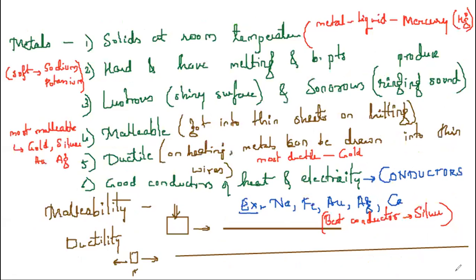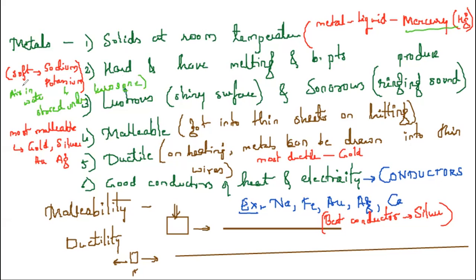Metals are solids at room temperature. The only metal which is liquid at room temperature is mercury. They are hard and have high melting and boiling points, but the soft metals are sodium and potassium. Sodium and potassium are so reactive that you cannot keep them open in air or in water. They are always stored under kerosene, because only under kerosene do they not react.